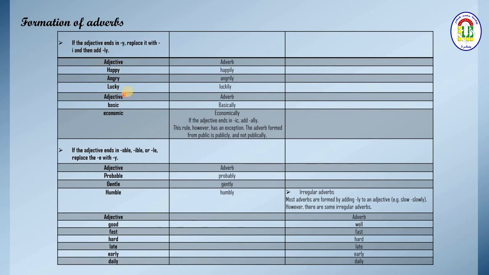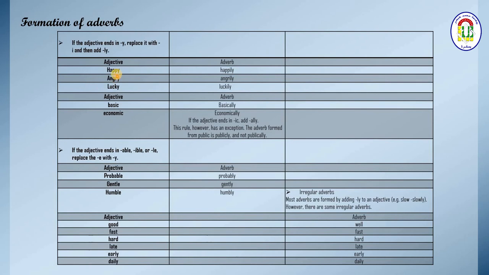As I previously explained, most of the adverbs are formed from adjectives. So they are derived from what? From adjectives. So how do we form adverbs from adjectives? Look here, happy. I've dropped the y and I put instead what? I and ly. Happily.